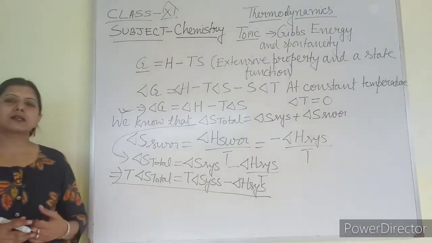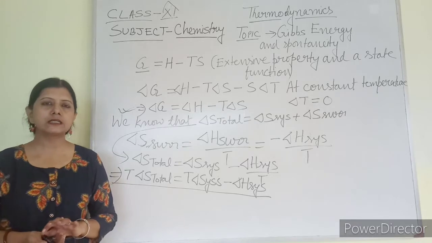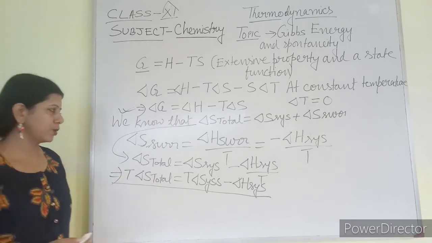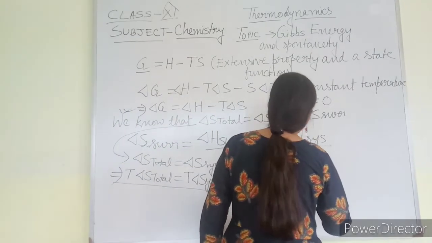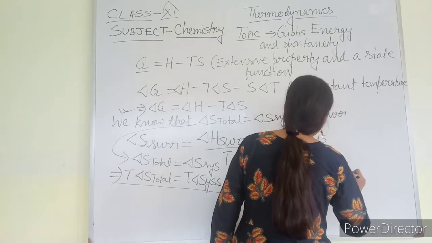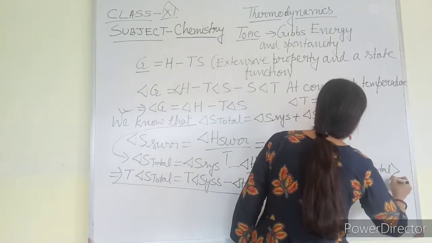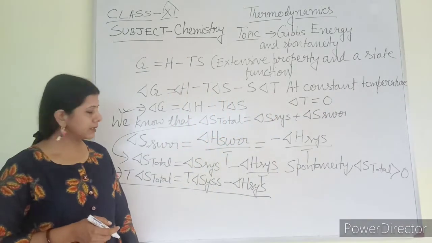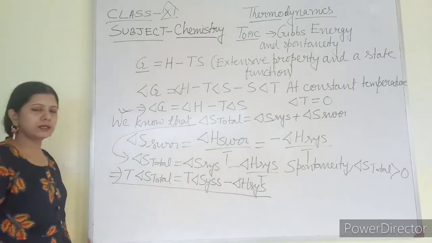Now we know that for a spontaneous reaction or a spontaneous change, delta S total should be greater than 0. For spontaneity, delta S total is always greater than 0. So if it is always greater than 0, that means this portion is also greater than 0.